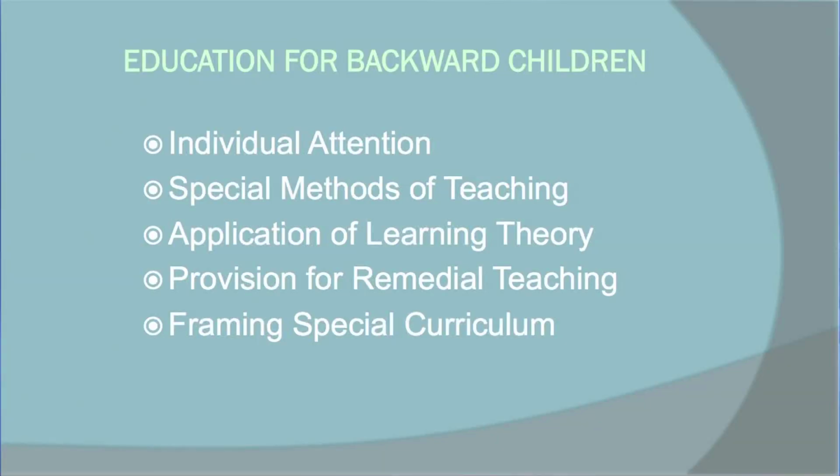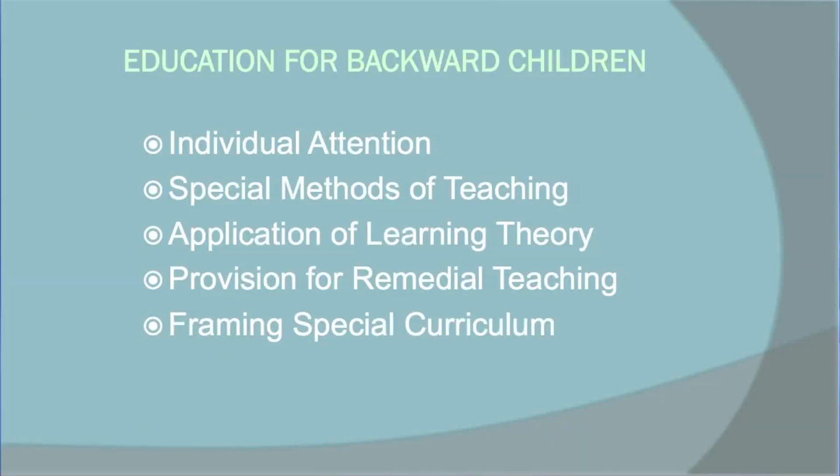They may need different techniques. Suppose I am giving you an oral presentation. This kind of children may need some visual presentation, or a demonstration you can see. So different types of techniques should be used to educate backward children. Then, application of learning theory. Yes, you have already gone through the learning theories in the paper of psychology.